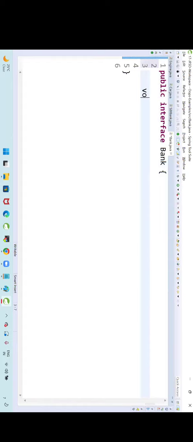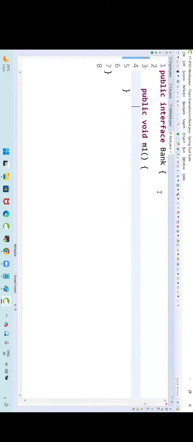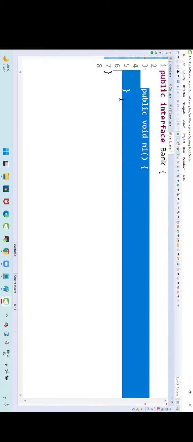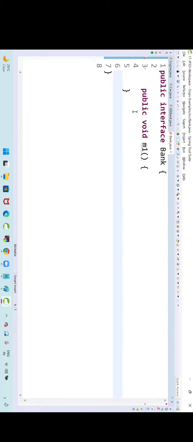Inside this interface, can I write a method with a body? Is it possible? No. What methods can we write? Only abstract methods. So is this an abstract method or a concrete method? Concrete method. But is it a class or an interface? It is an interface.